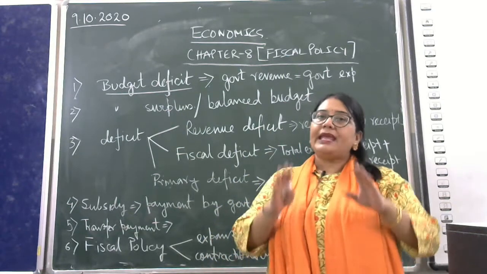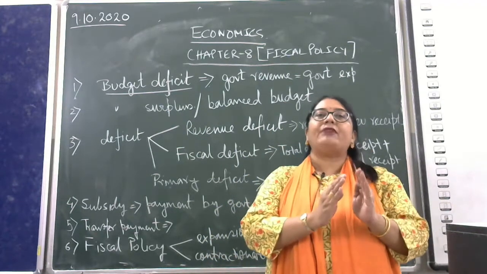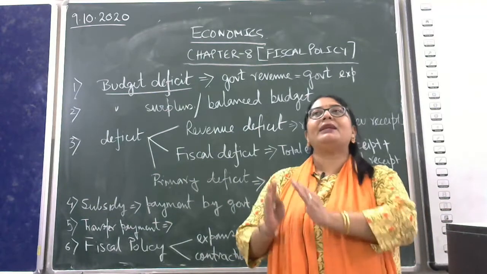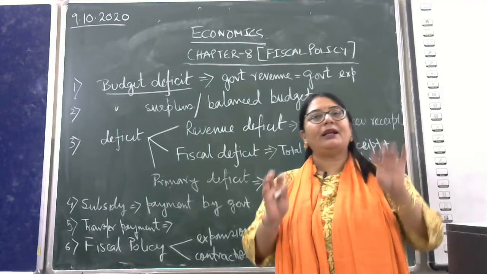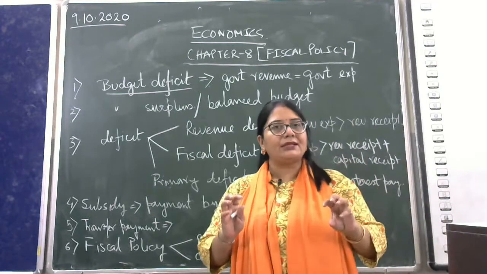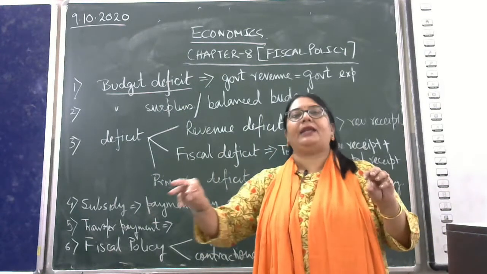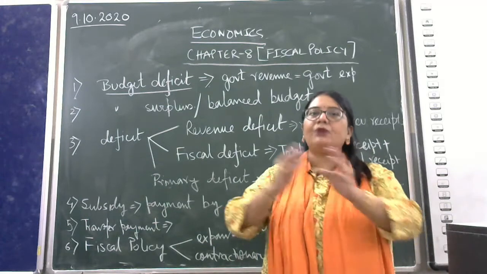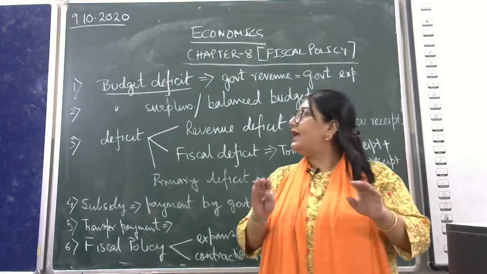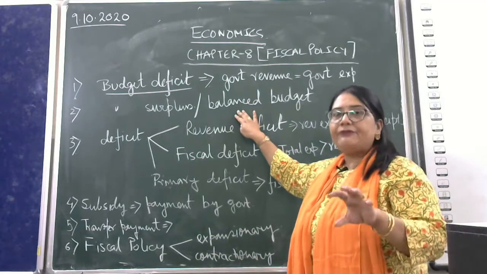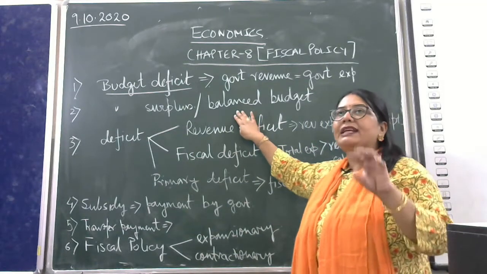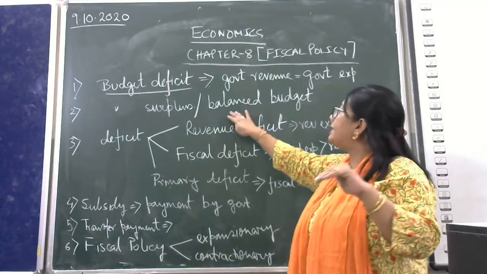First, if the total government revenue is equal to government expenditure, both are the same. If I am earning 100 rupees through taxes and other sources, and I am spending 100 rupees, then government revenue equals government expenditure. Then it is called a balanced budget. If the government revenue and expenditure are the same, it is a balanced budget.